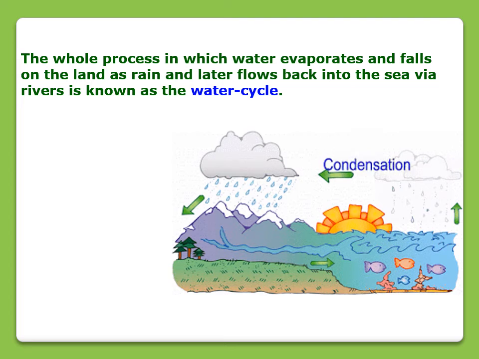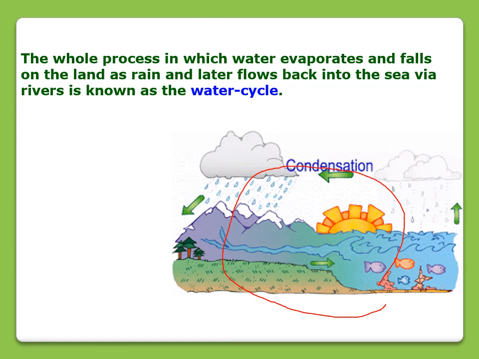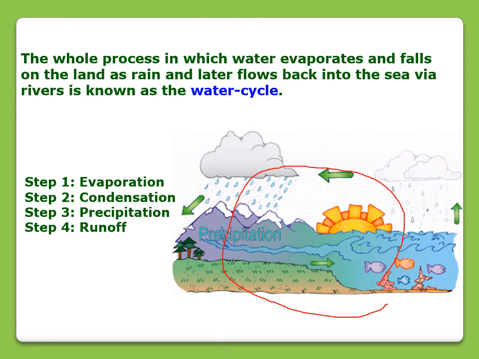Very clearly you can see the whole process in this GIF: evaporation, condensation, precipitation, and then runoff within the earth. So these are the four steps of the water cycle: evaporation, then condensation, then precipitation, and then runoff, meaning collecting within the earth. That is the clear animation of the water cycle.